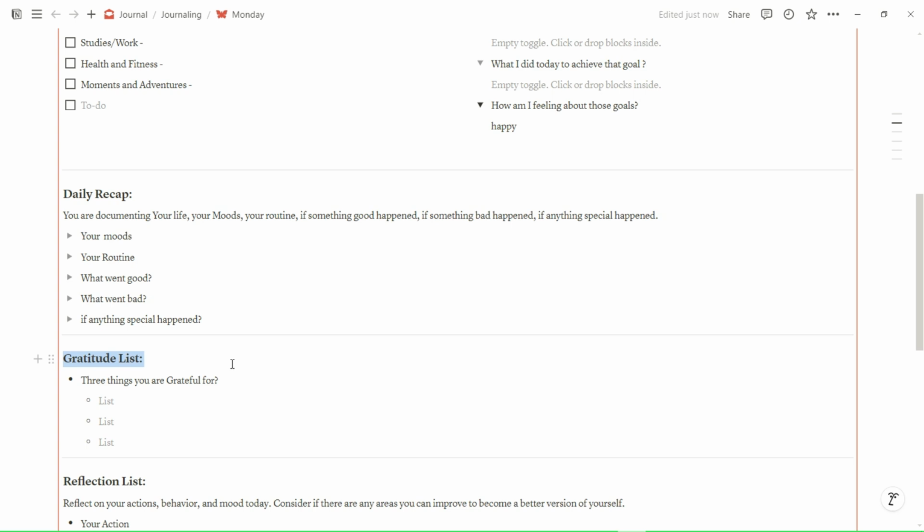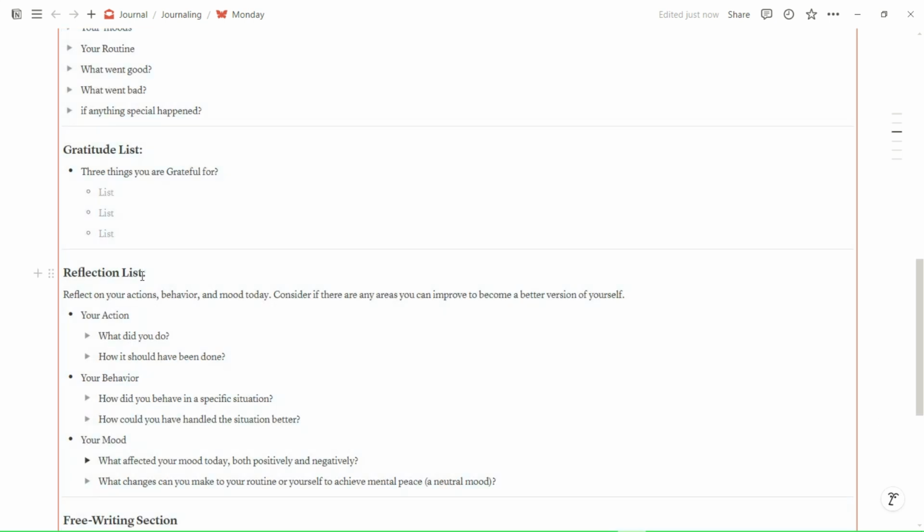The third section is the gratitude list. This is a powerful way to shift your mindset and bring positivity into your life. Every day write down 3 things you are grateful for, and trust me, your life will be different from what it is now. After that, there is a reflection section.